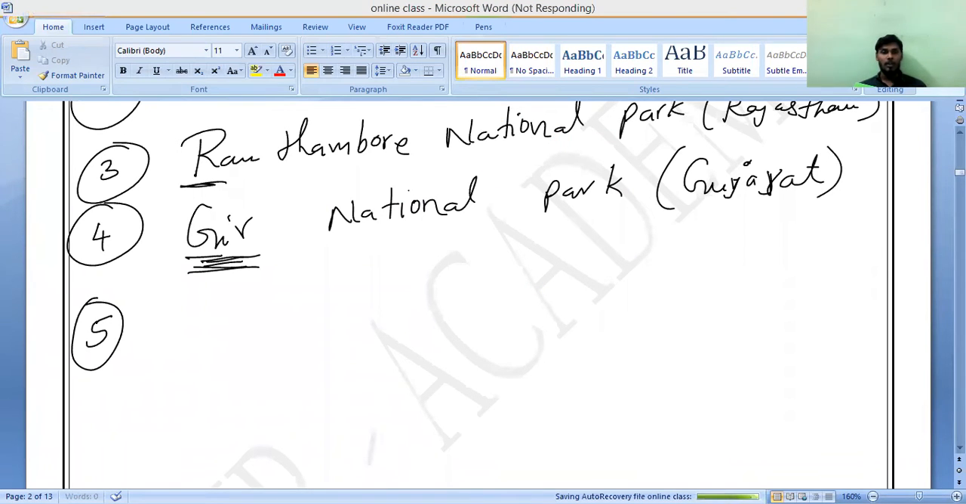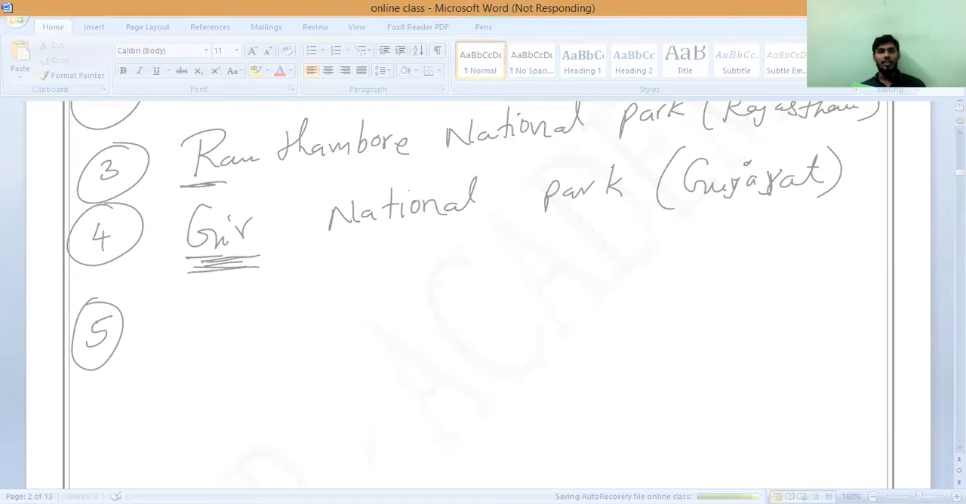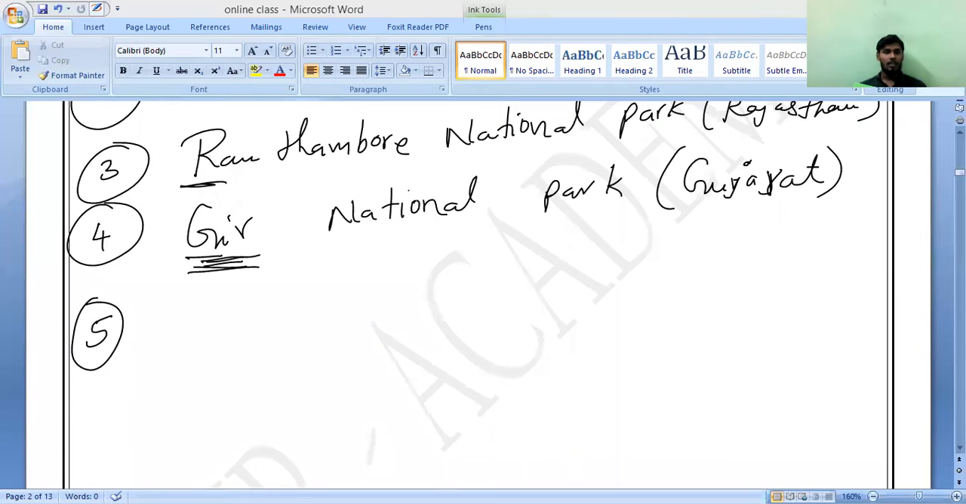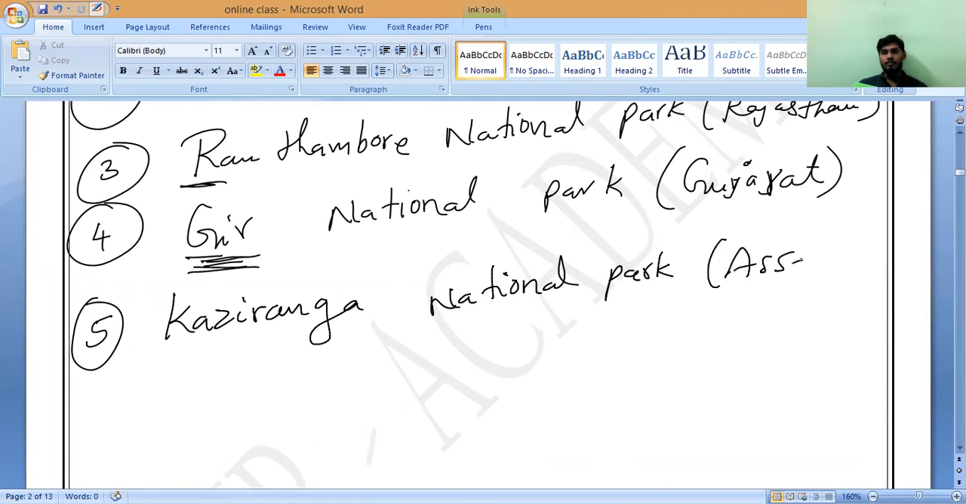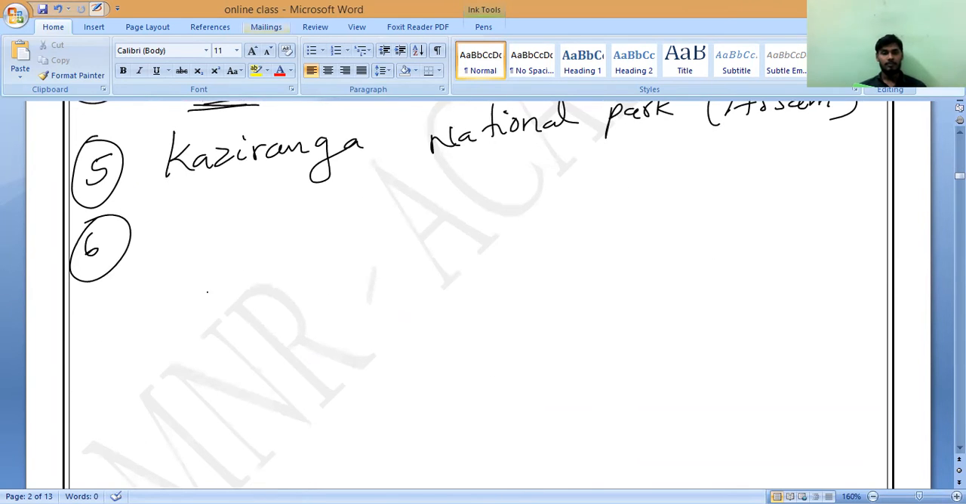That is Gir National Park, which is in Gujarat. Next, Kaziranga National Park. Where? Sir, in Kaziranga, the wildlife biosphere is there. Kaziranga National Park, Assam. Kaziranga Biosphere, sir. Where is it located? We have studied the biosphere, the same place it is. Assam. Yes, sir. Assam. Next, write it fast. Kaziranga National Park. See, even for general knowledge it will be useful.